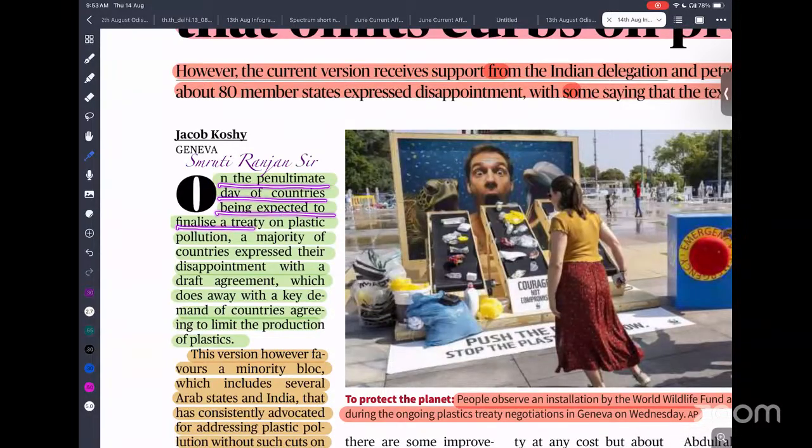It was expected to finalize a treaty on plastic pollution. The majority of countries expressed their disappointment with a draft agreement, which does away with the key demand of the countries, agreeing on limiting the production of plastic. That means, let's say we are producing 100 million tons of plastic, we have to reduce that in a time frame, let's say 50 million tons in the next 10 years. That is what cutting production means.